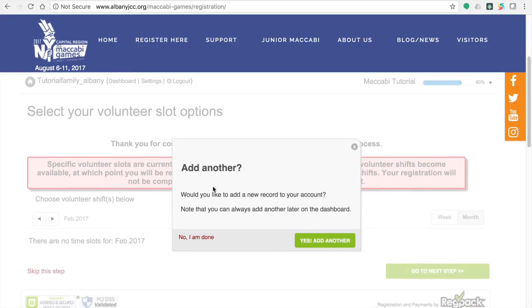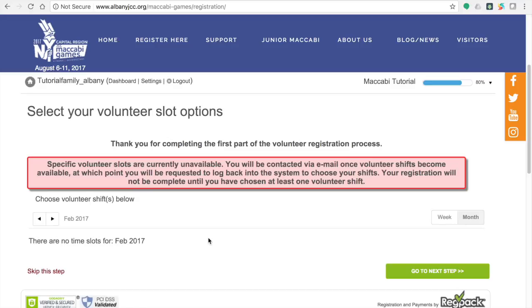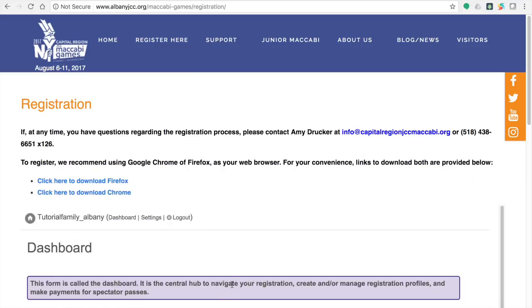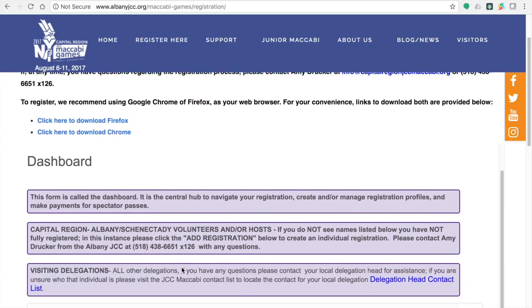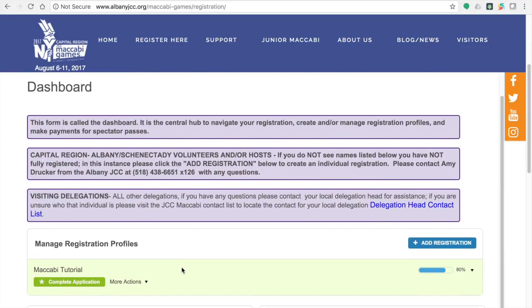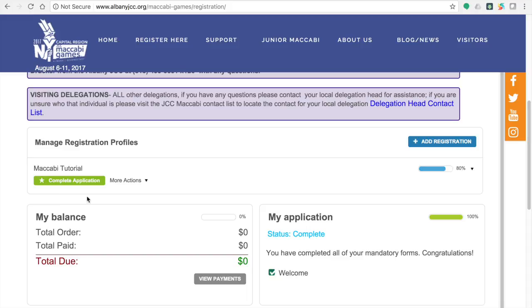A screen will pop up asking you if you would like to add a new registration. This is a great time to add the rest of the household members who reside with you. If you would like to do that at another time, you can choose No, I am done. You will be brought to the dashboard. As a host family or volunteer from the host community, there should not be any charge on your account.